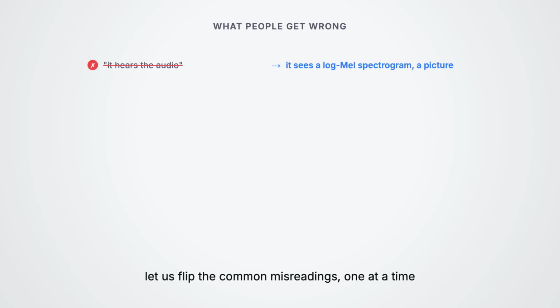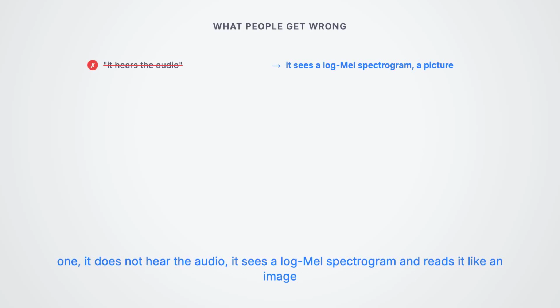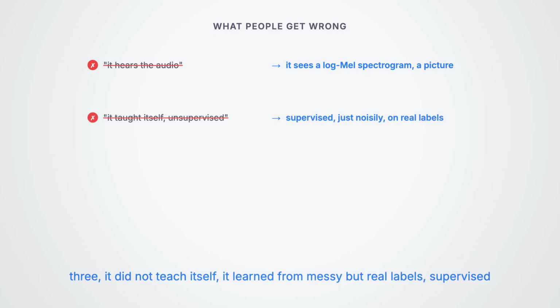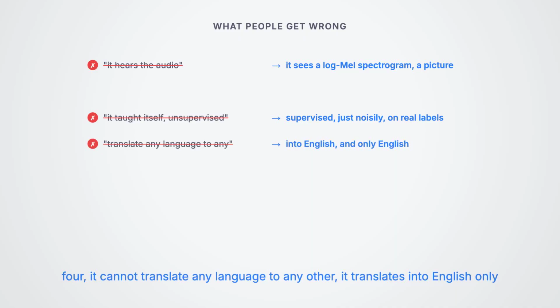Let us flip the common misreadings one at a time. 1. It hears the audio. No, the single biggest takeaway here, the network never touches raw sound. It sees a log-Mel spectrogram, a picture of sound, and reads it like an image. 2. Whisper is a language model. No, it is an encoder-decoder speech-to-text model. It contains a language model-style decoder, but the system as a whole reads sound and writes text. 3. It taught itself, unsupervised. No, it learned from messy but real labels, audio paired with imperfect transcripts, supervised just noisily. 4. It can translate any language into any other. No, it translates into English and only English.